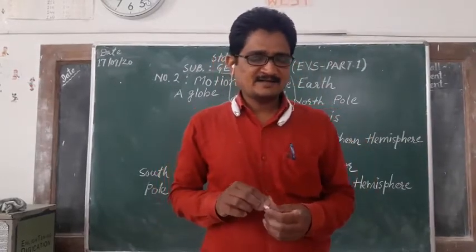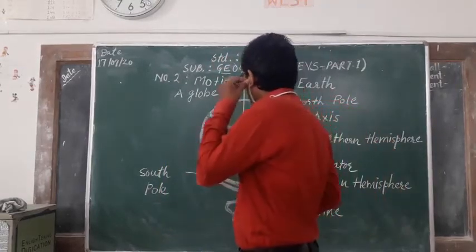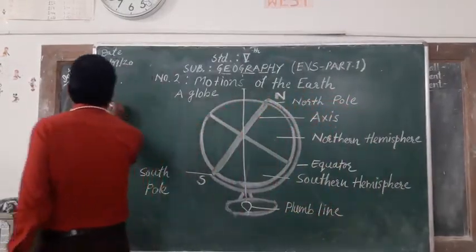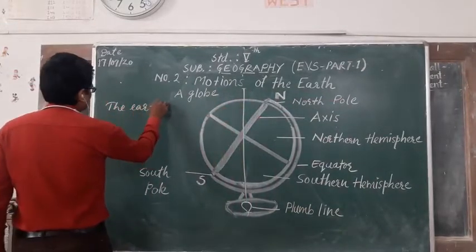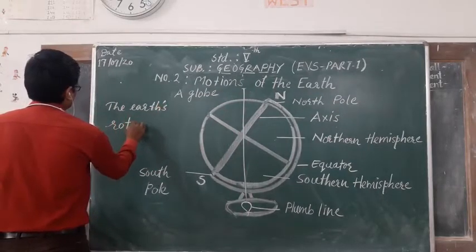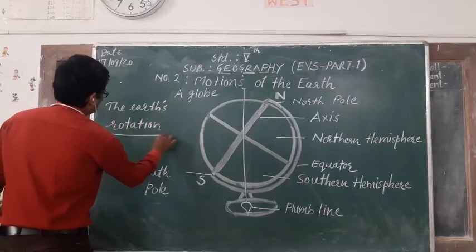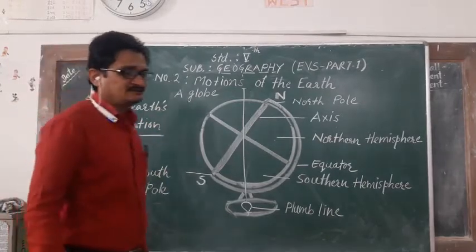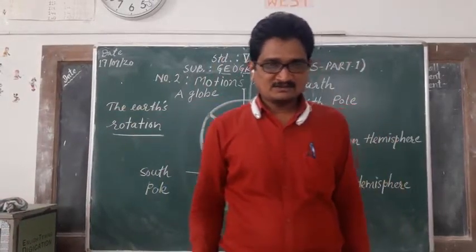Then the next point is the earth's rotation. See properly. Try this. Take a globe like the one in the picture.